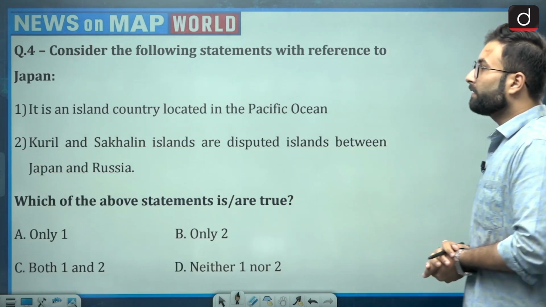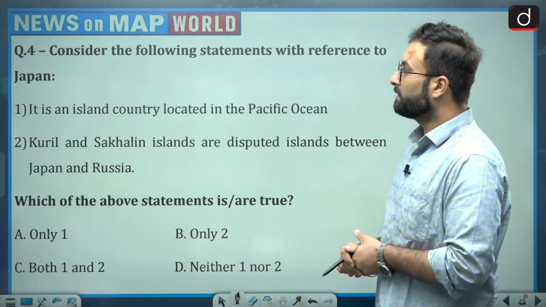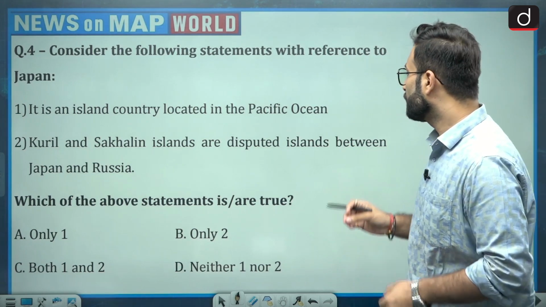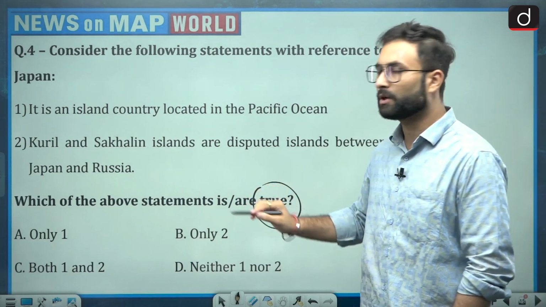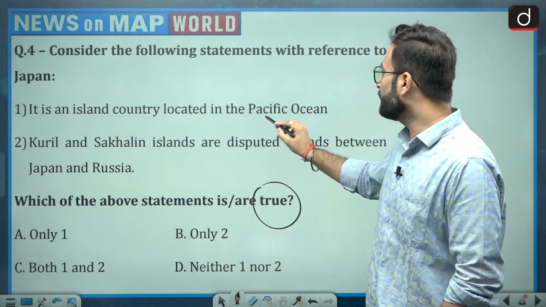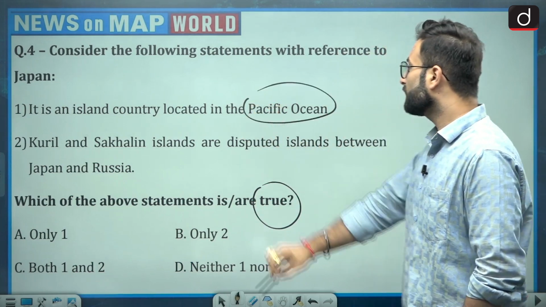It is an island country located in the Pacific Ocean. Kuril and the Sakhalin Islands are disputed islands between Japan and Russia. You have to choose the statements which are true. Now looking at statement 1, that is, it is an island country which is located in the Pacific Ocean.